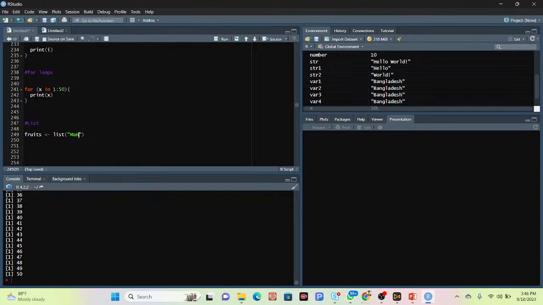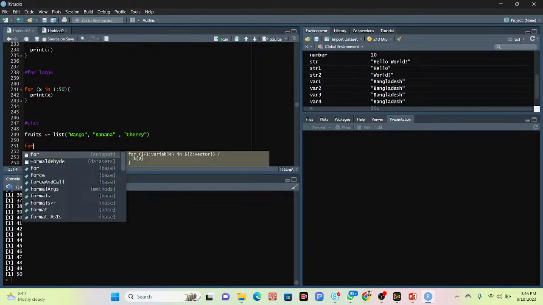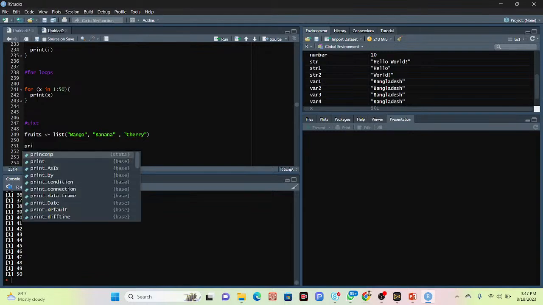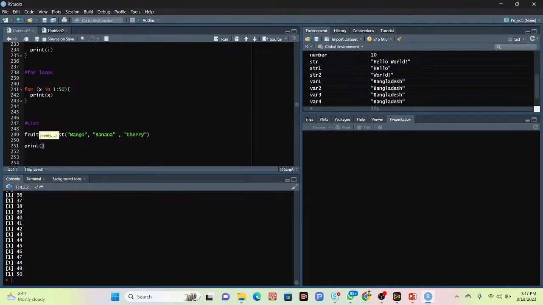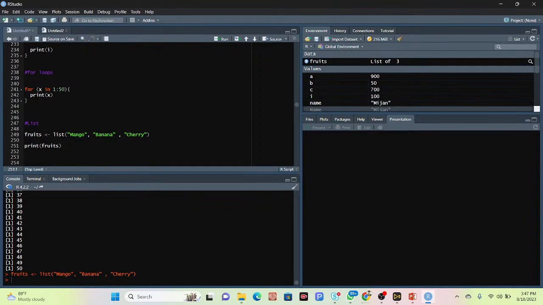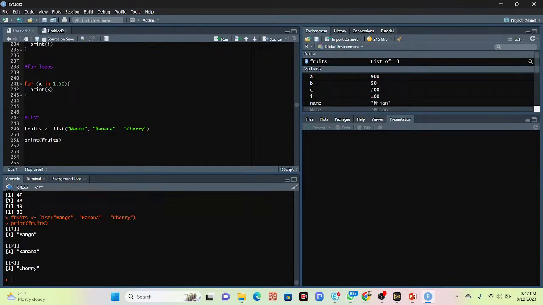Suppose I put here the mango, then banana, and suppose cherry. Okay, and this is the list. If you want, you can simply print that, there is no problem. Suppose I print the variable name, fruits. I can get all of those list items here. You can see mango, banana, and cherry.